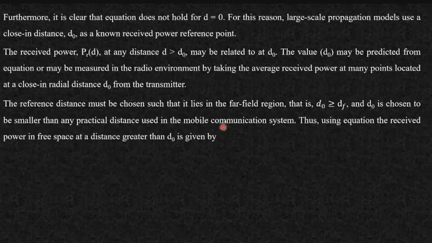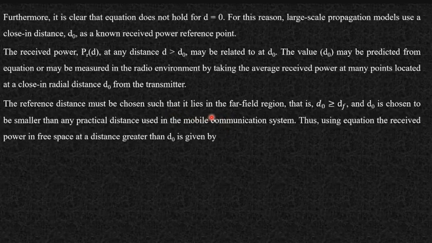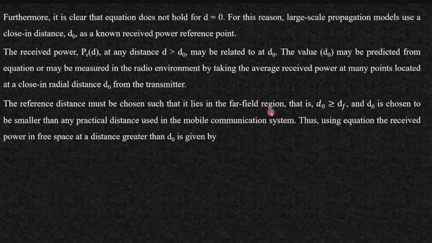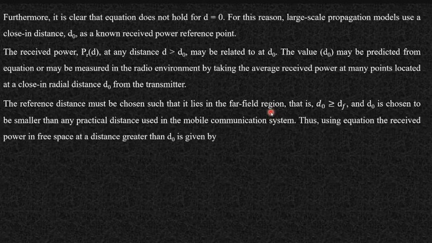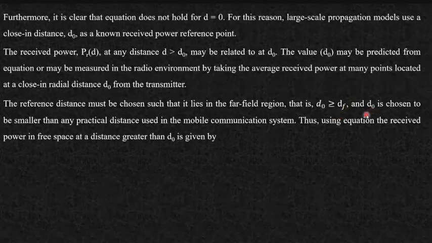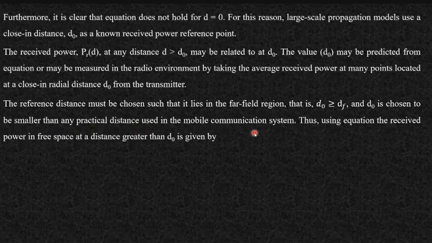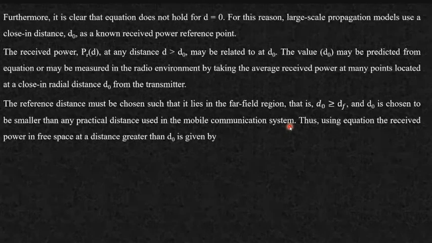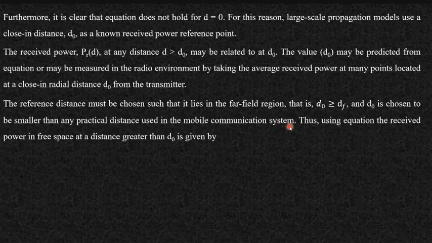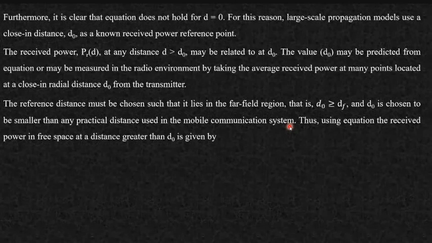So the reference distance must be so chosen that it should lie in the far field region. It should satisfy our far field region criteria, that d0 must be greater than or equal to the Fraunhofer distance 2d square by lambda, and d0 is chosen to be smaller than any practical distance used in the mobile communication system. Suppose मुझे 100 kilometers निकालना, 10 kilometer निकालना है, तो you just take this d0 smaller than that जो आपको निकालना है. Thus using the equation, the received power in free space at a distance greater than d0 is given by.